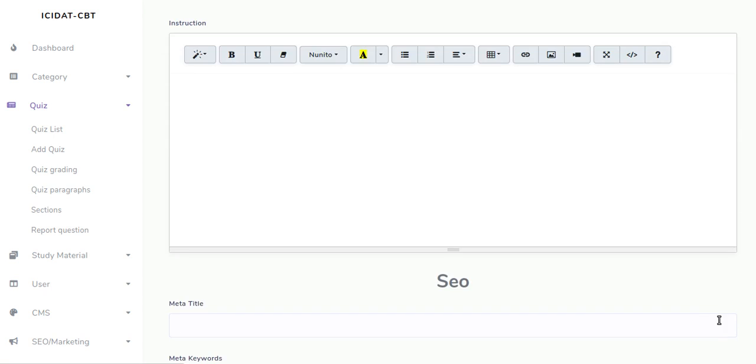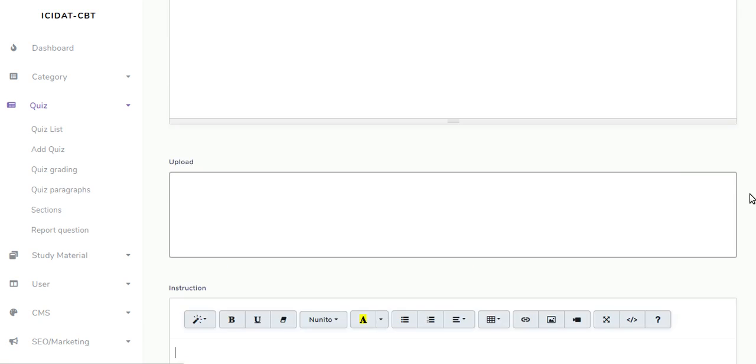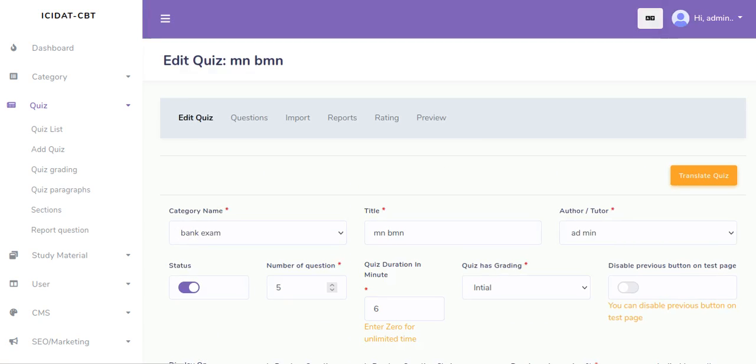So the instruction of the exam can be written here. Let's say question 1 and 2 are compulsory. Question this and this, and however you wish to put the description of your exams should be here, and should be stated out clearly so that they can read and have a clear understanding of it.